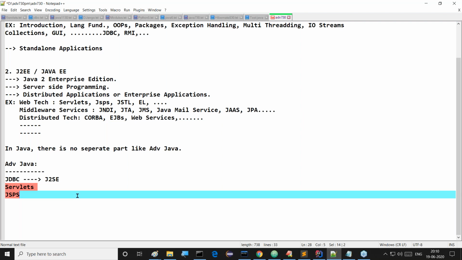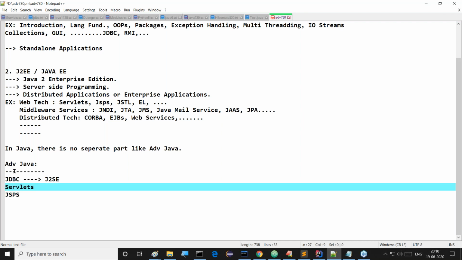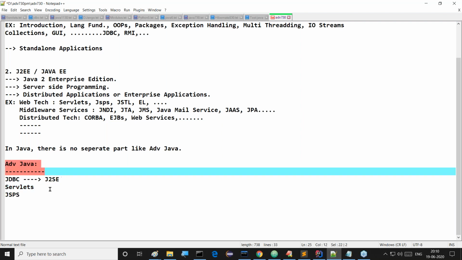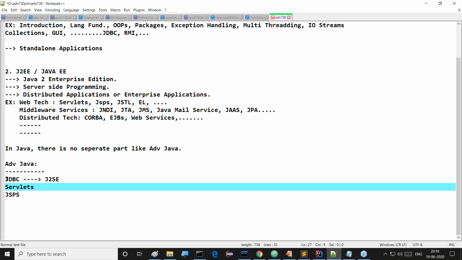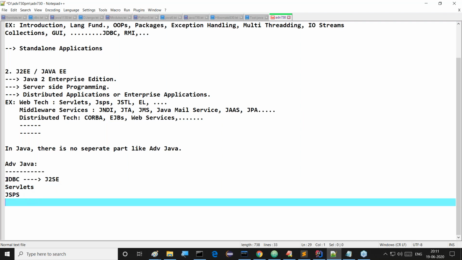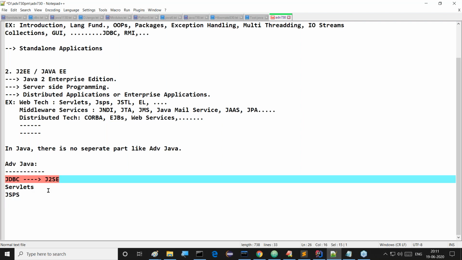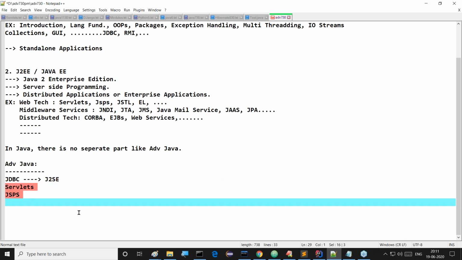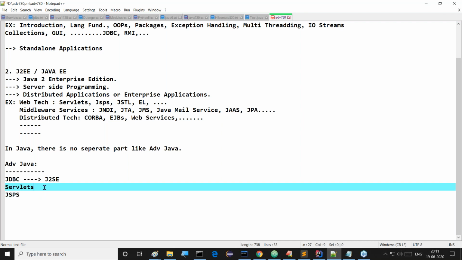This is what we have to feel while taking these courses. Anyway, I'm starting this content with the advanced Java title, but the syllabus would be the same as what other institutes are doing, which we are going to cover anyway. But as long as we discuss JDBC, we can think of J2SE. And when we start servlets and JSPs, we can think we are talking about J2EE content. That's it. This is exactly the belief, the awareness we are going to have.